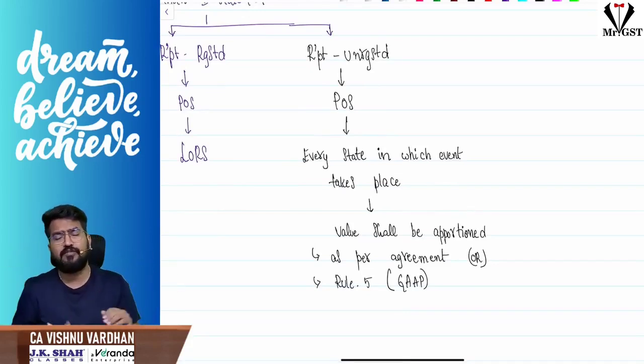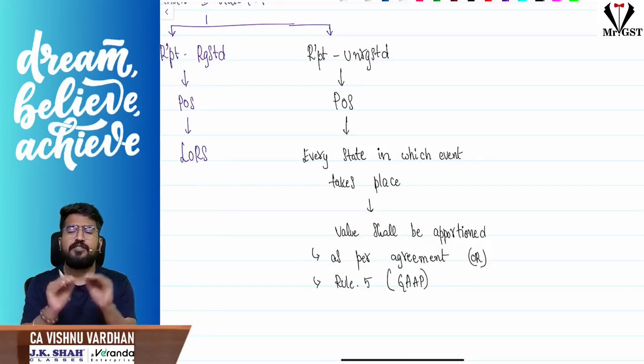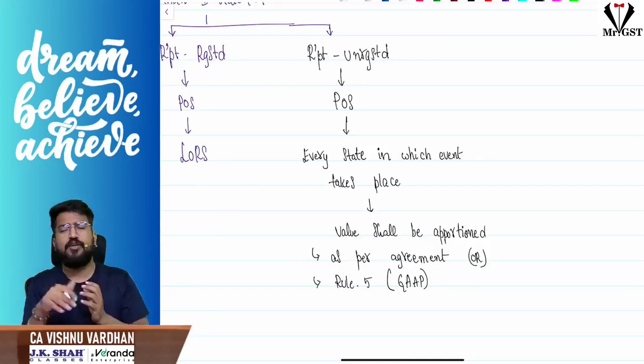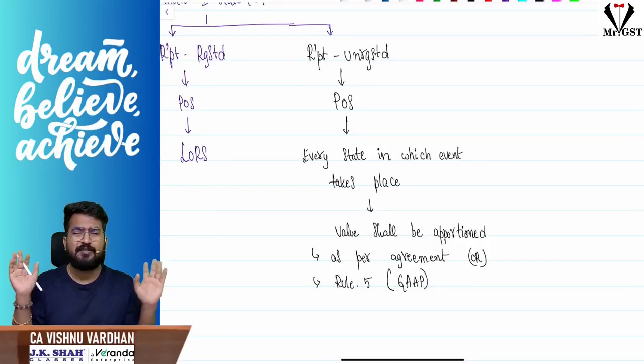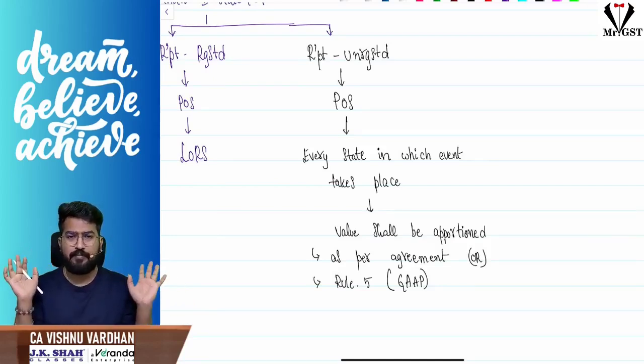How do you apportion the value? The same story, based upon the agreement. Sir, we are unprofessional fellows, we did not make any agreement. Then the law says follow Rule 5. What does Rule 5 say? Rule 5 says follow GAAP, that means generally accepted accounting principles. You do it somehow or the other, but please make sure you are following some GAAP. Okay, so that is the point.